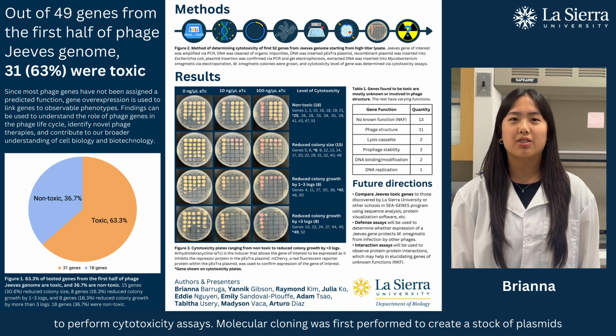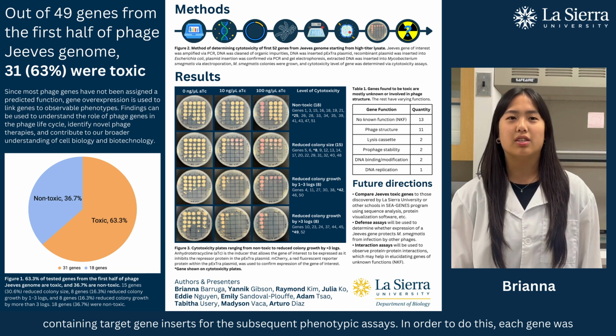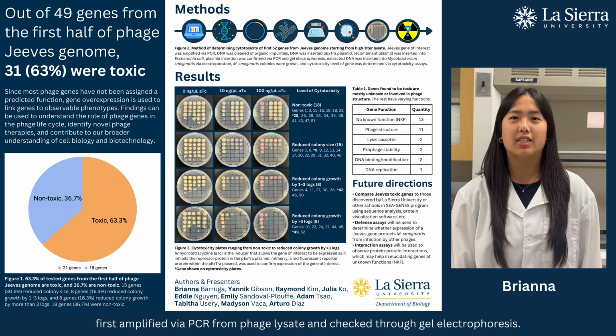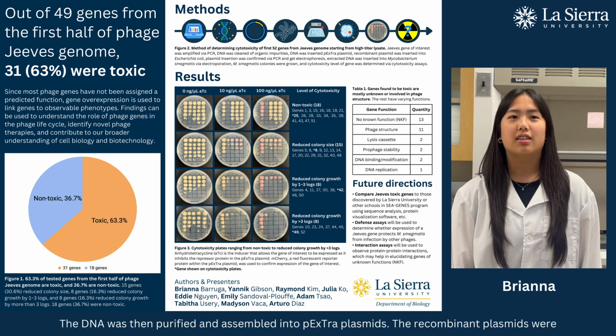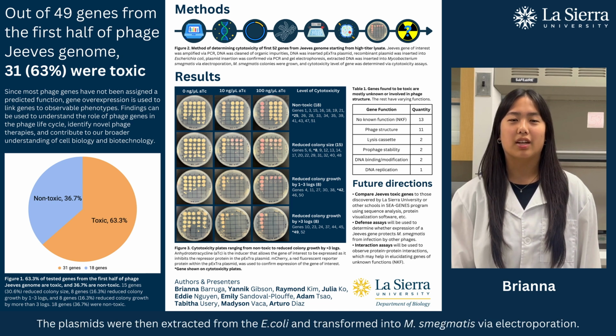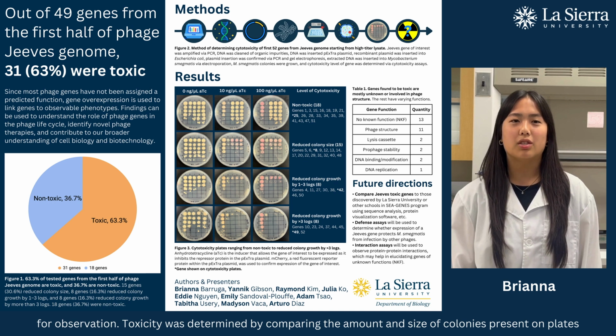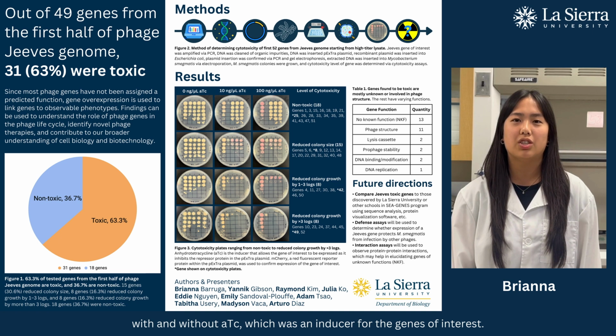Molecular cloning was first performed to create a stock of plasmids containing target gene inserts for the subsequent phenotypic assays. In order to do this, each gene was first amplified via PCR from phage lysate and checked through gel electrophoresis. The DNA was then purified and assembled into pExtra plasmids. The recombinant plasmids were transformed into Escherichia coli, colony PCR was performed, and successful colonies were incubated. The plasmids were then extracted from the E. coli and transformed into M. smegmatis via electroporation. These colonies were used to make serial dilutions, which were then used to make cytotoxicity assays for observation. Toxicity was determined by comparing the amount and size of colonies present on the plates with and without ATC, which is an inducer for the genes of interest.